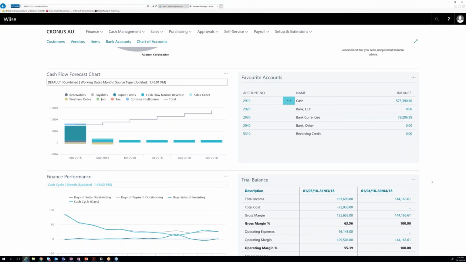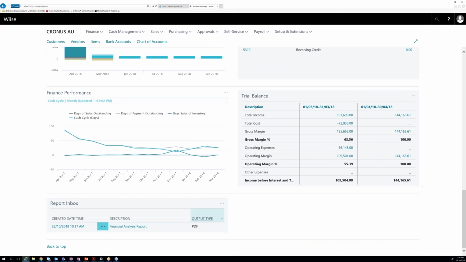Going a little bit further down, you can see your standard finance reporting and financial performance. Now down here, I like to highlight your report inbox. This is where you get to make your customized reports. Now the great thing here is you can actually schedule these reports. So if you have managers or staff that would like a monthly report, once you set this up, it's set and forget. You simply jump down there and view the report you're looking for.